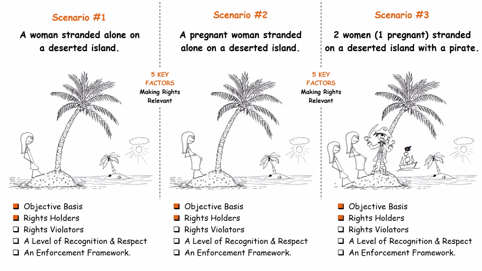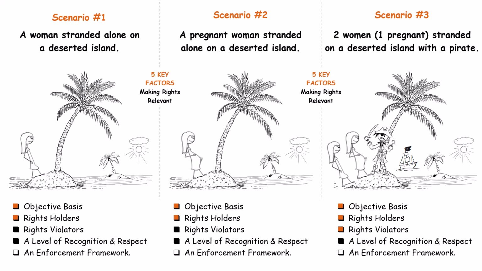However, in Scenario 1, 1 woman alone, there is no actual or potential rights violators, so rights become irrelevant. In Scenario 2, pregnant woman alone, the same applies. There is a potential future rights holder, but still no actual violator, so rights don't function in this context either. In Scenario 3, 2 women plus a ruthless pirate, there is a rights violator, so this raises the stakes. But even here, 2 more key factors are still missing.